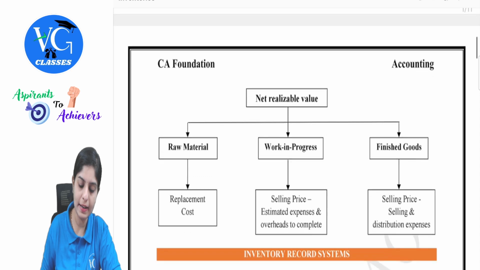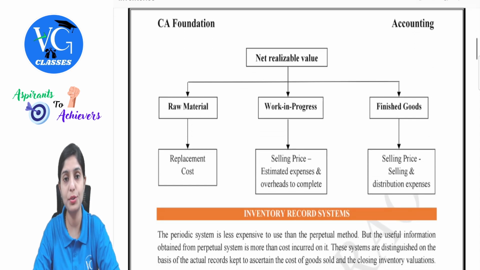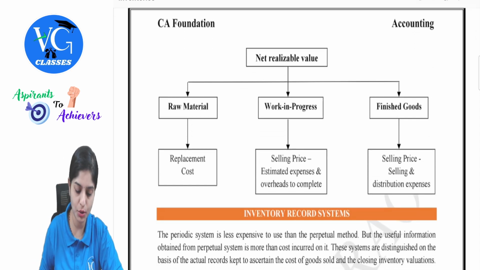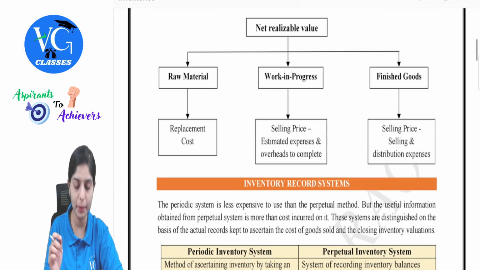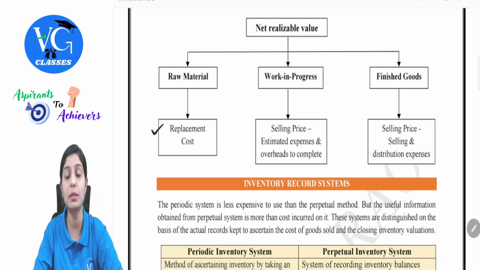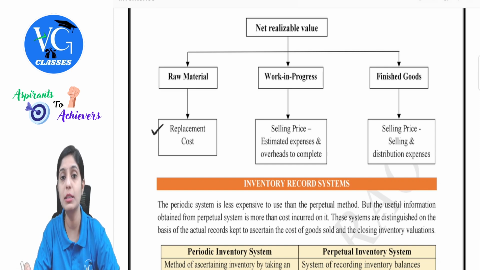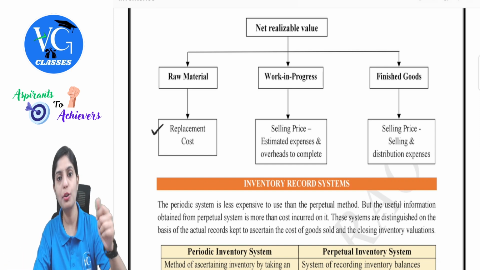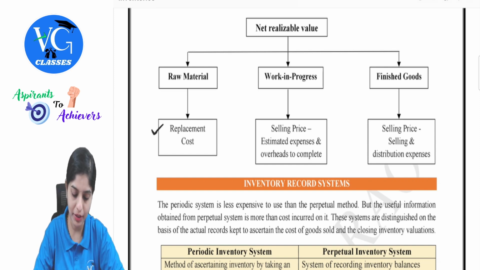So as I mentioned, net realizable value can also be understood in inventory situations, that is in the form of raw material. Net realizable value in simple terms will be its replacement cost. If the product in the form of raw material is present in the business premises, if I'm able to take it out or sell it, what could be the cost I can expect is nothing but replacement cost.